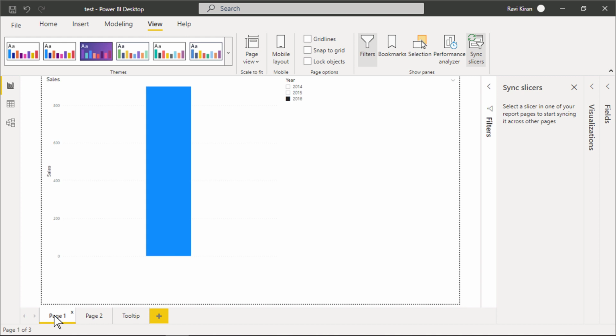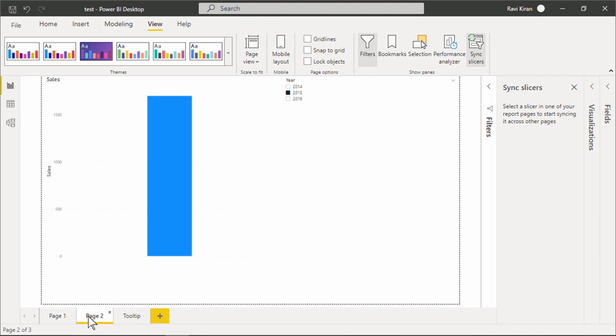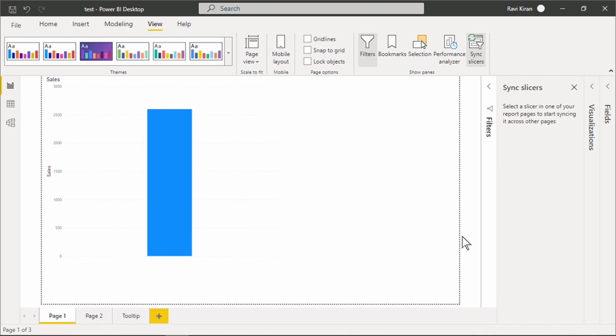You can see the same selections apply to the slicer in the other report page. If we change the selection here, it automatically applies to the other page. This is one way to ensure that all your report pages have the same slicers. The other way is to apply report level filters instead of slicers.